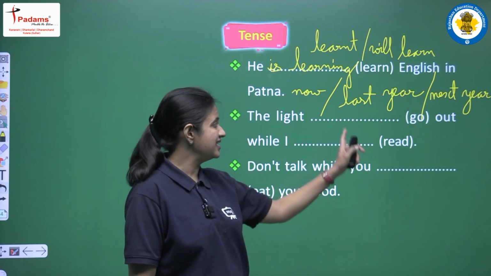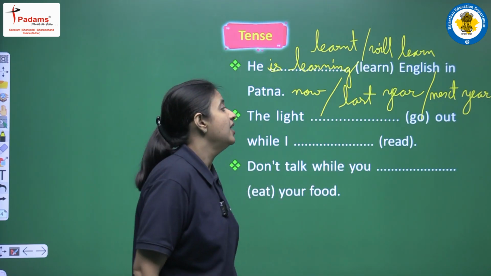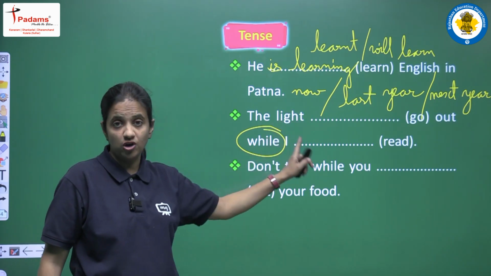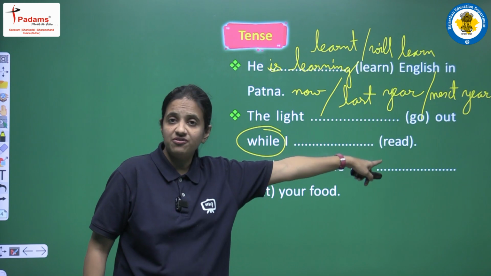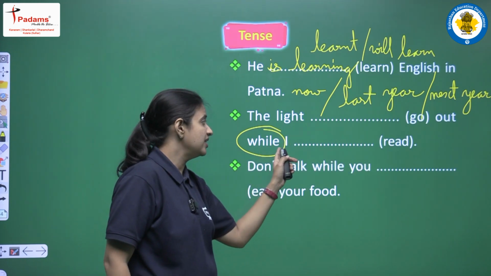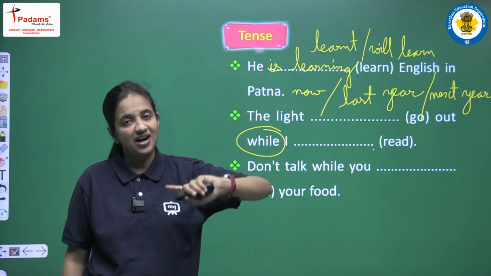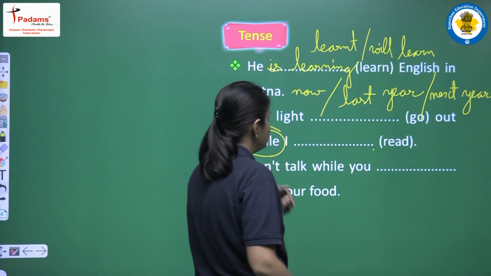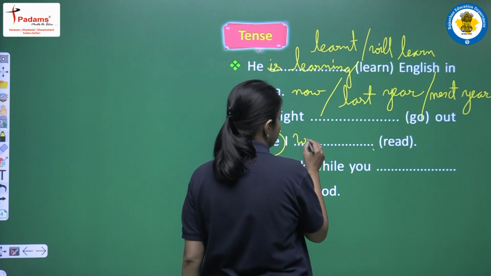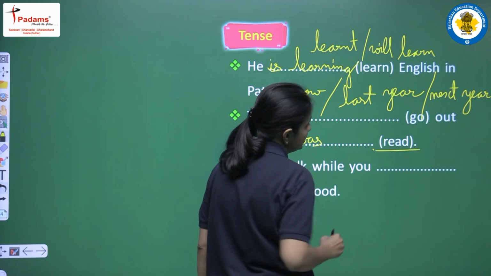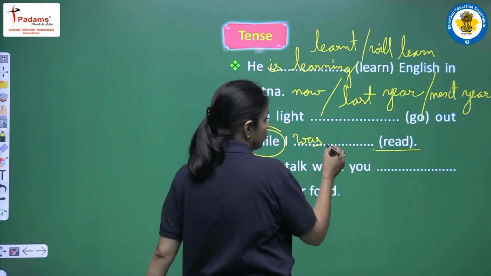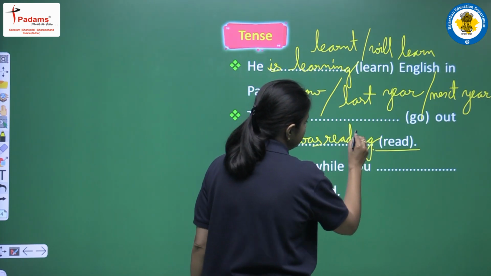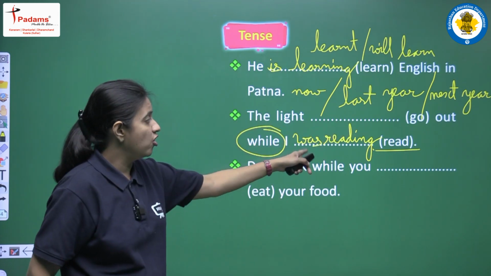Okay, so in this sentence again we have two blanks here, and we have "while" in the sentence. We have two clauses, right? And we have two different activities. So we all know that after "while" we have to use past continuous tense, continuous tense actually. So let's fill this blank first. For "I" we will use "was", and continuous tense means first form plus ing. So we will write "reading", and the sentence will be: while I was reading.